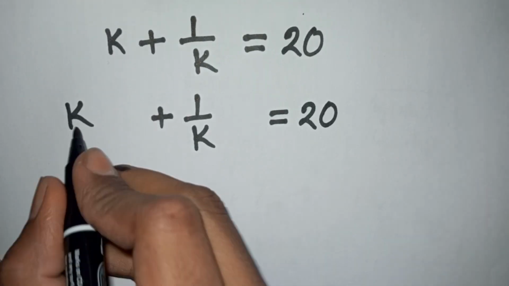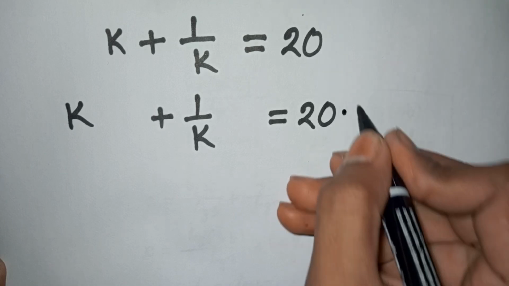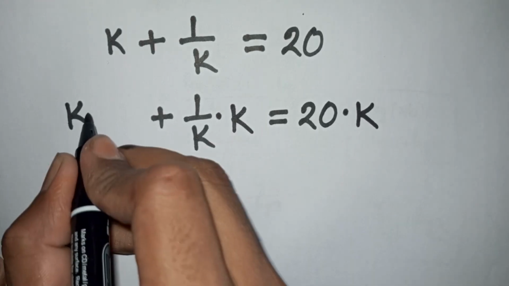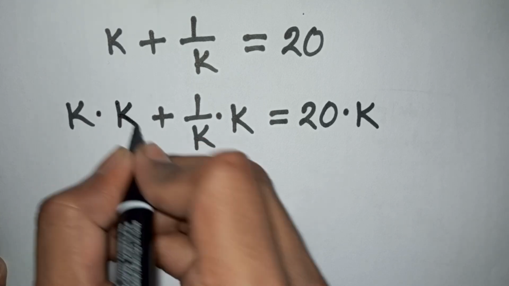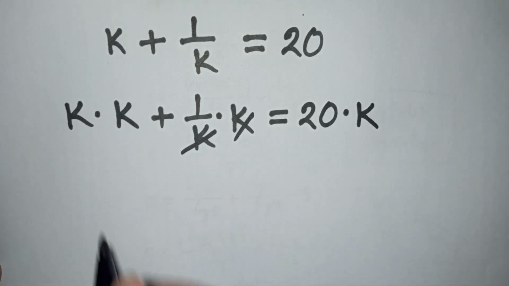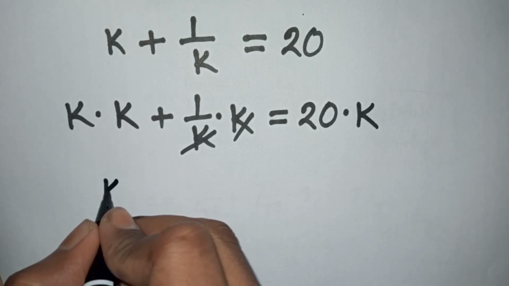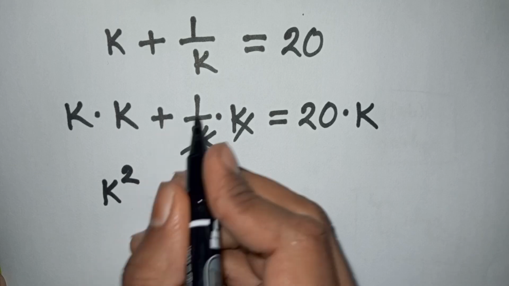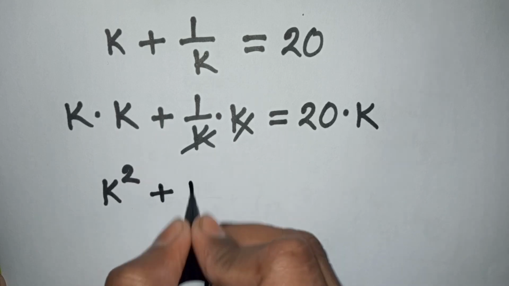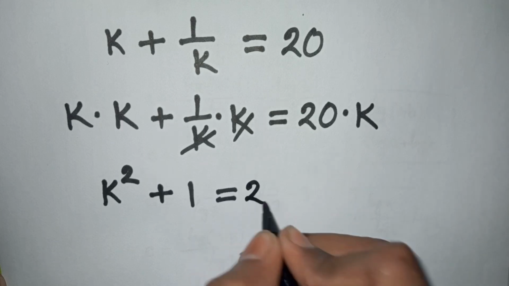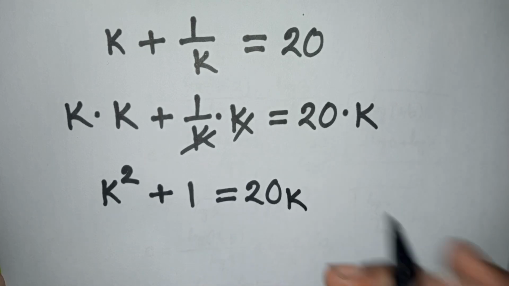Now we multiply by k on both sides. So this k will be cancelled. You have k times k, so it will be k square, plus 1 is equal to 20 times k, so it will be 20k.